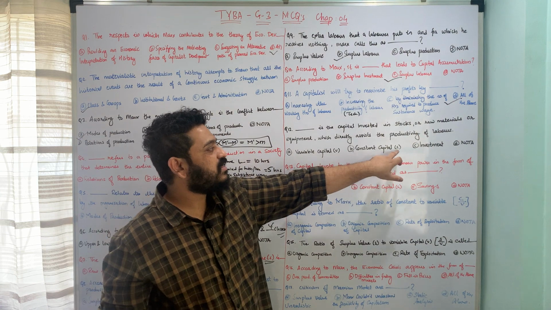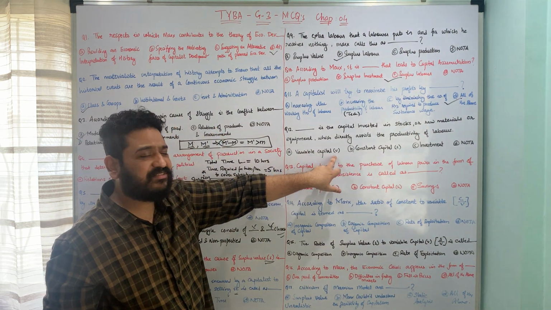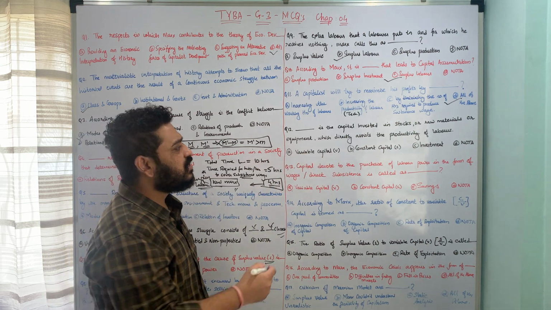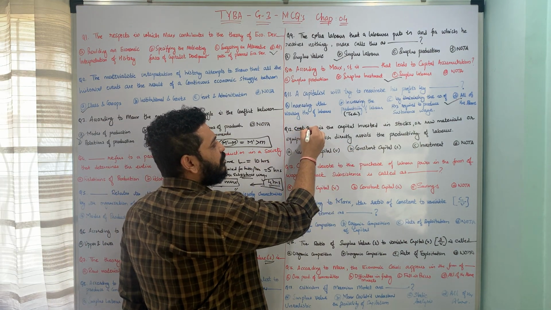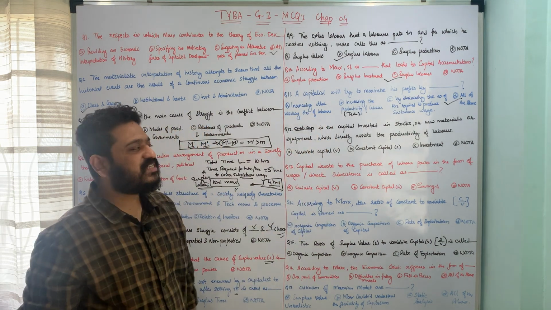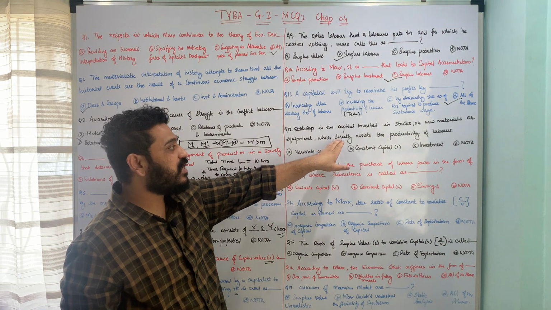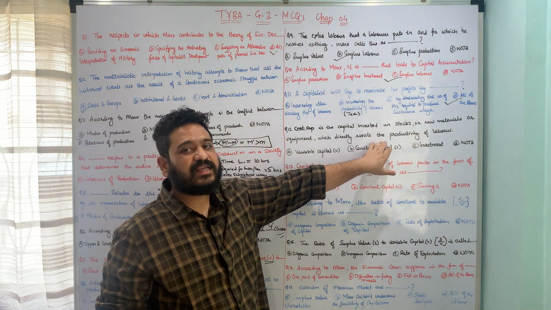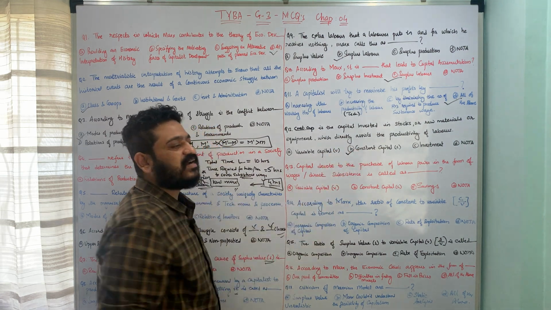It is denoted by C, in brackets I have written C, and variable capital is denoted by V. So here the correct answer is constant capital. So here constant capital is the capital invested in stocks or raw materials or equipments which directly assists the productivity of labor, and hence option B, constant capital, is the correct answer to this question.